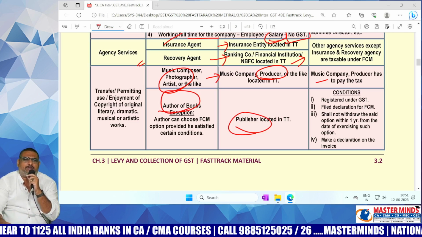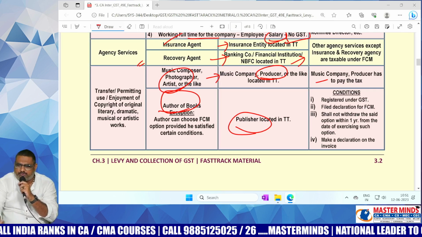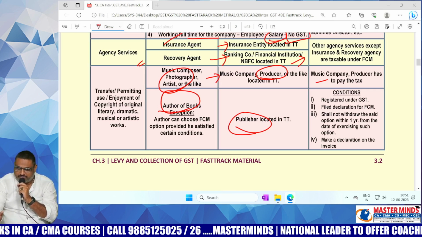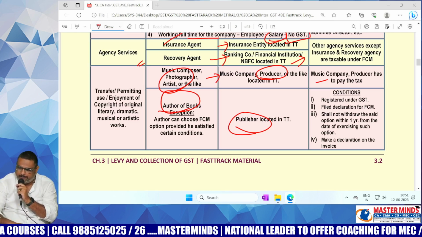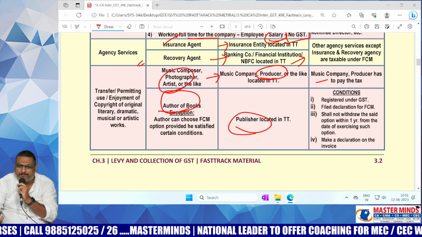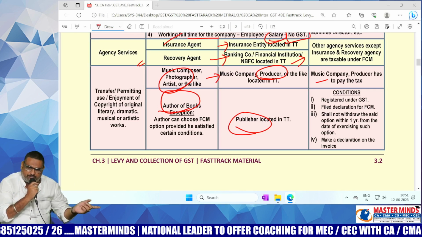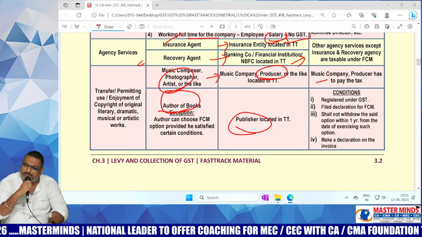Let's say Robert Greene is one of the authors. He just wrote the book 48 Laws of Power, not with respect to our CMA, a general book. 48 Laws of Power is the book name, and Robert Greene is the person who wrote that particular book. In that case, what is the position, ma? Supplier is the author of the book, an individual, and recipient is the publisher. That's why RCM is applicable.